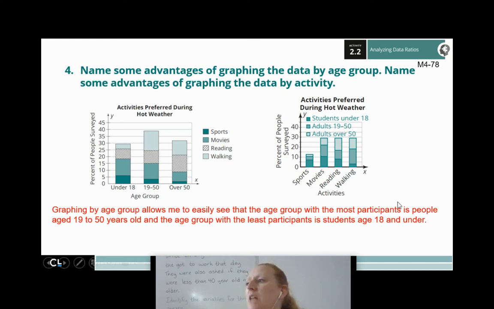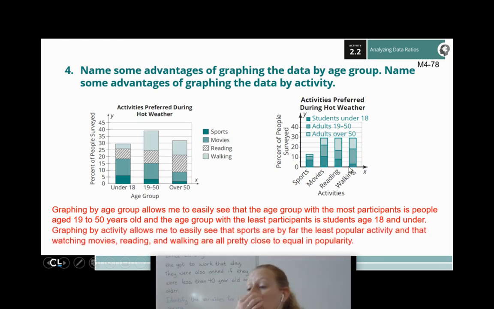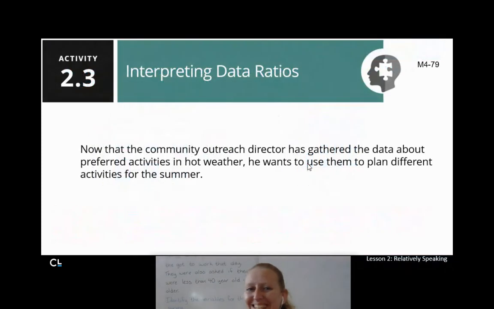The advantage I noticed of graphing by activity was it really helped me see what the most and least popular activities were. Like in this case, I was easily able to see that sports is the least popular activity. Movies, reading, walking, they were all pretty equal in popularity, but I can definitely see nobody wants to play sports when it's hot outside. And that's fair, right?